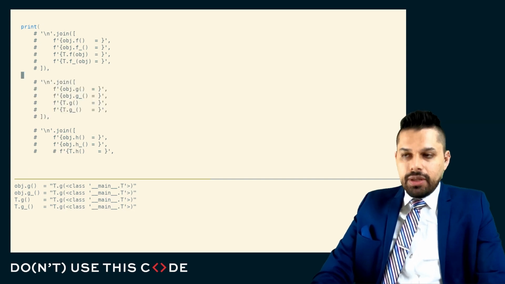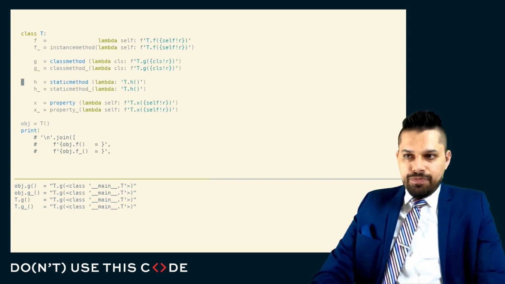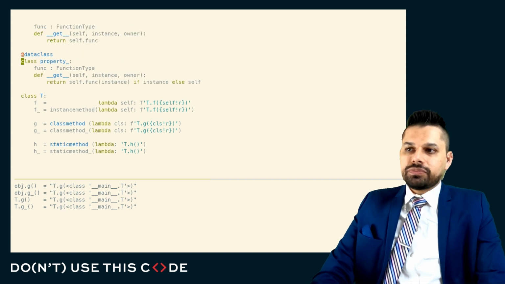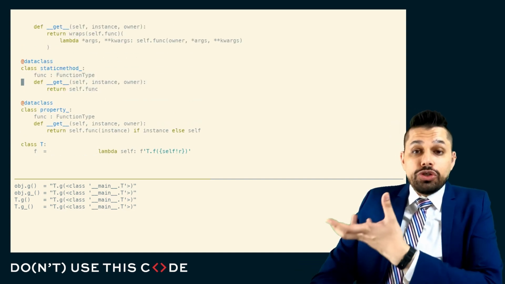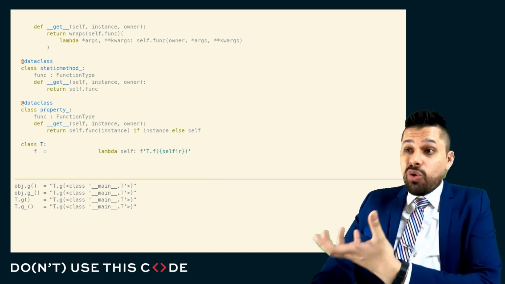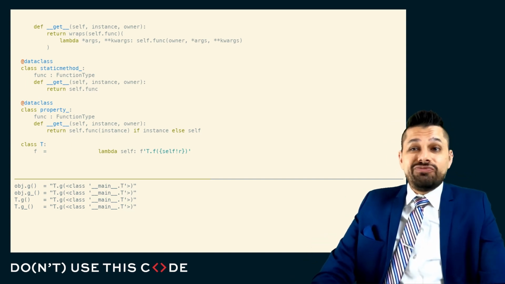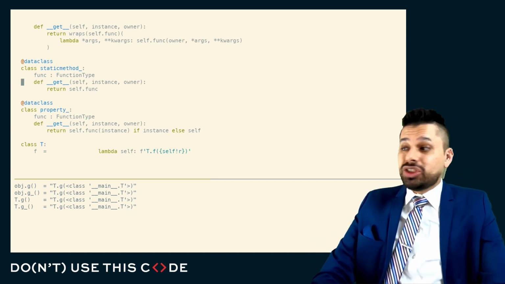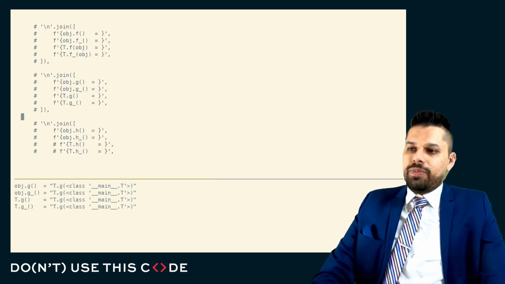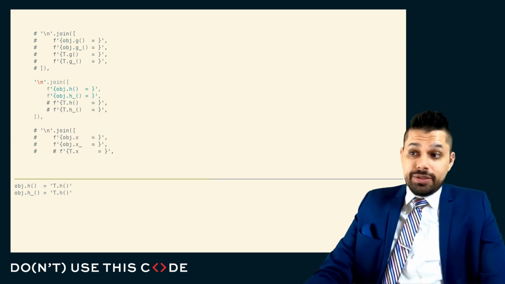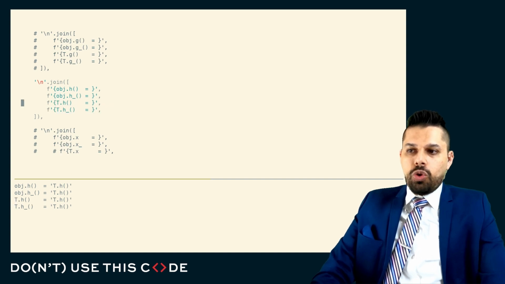For static method, the answer is even easier. Here's our simple static method example. Here's how our static method works. For static method, we either don't have a get, or we just return the function itself directly. We don't return a brand new function, we just return the regular function. And when we implement that, we can see all of our static methods and all of our implementations work identically.